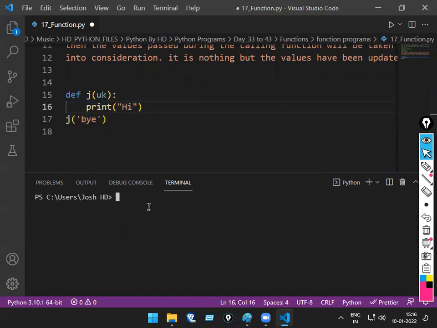What gets printed? Take time. Don't tell wrong answers. Or tell a wrong answer, give some chocolate. Dark chocolate. Or for a wrong answer, 100 rupees fine. High or bye, or both are? 100 rupees ready.